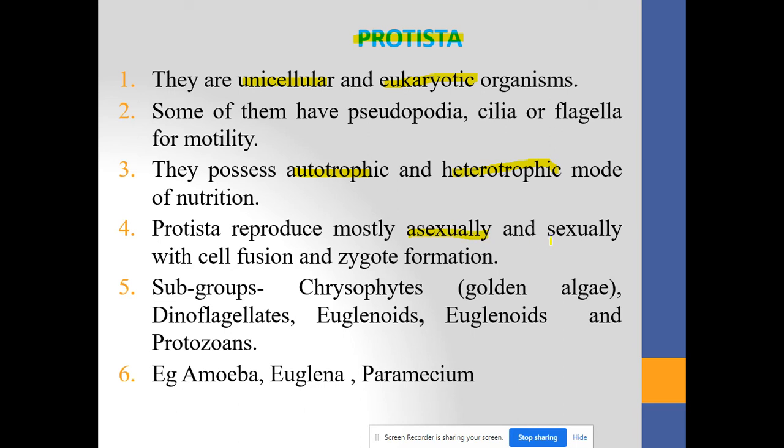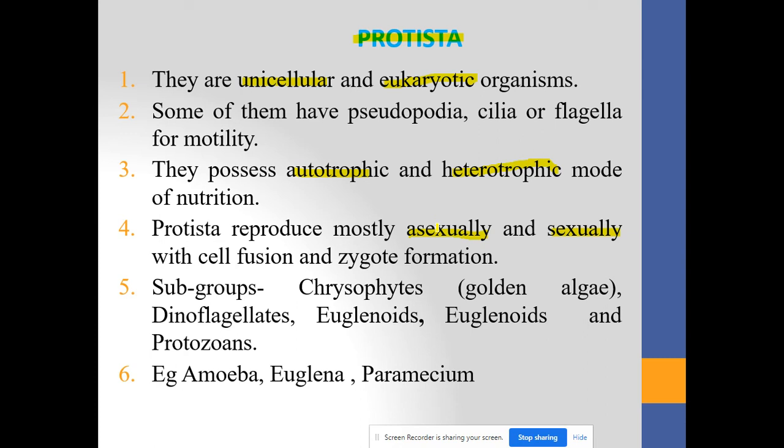Means they are having both the methods of reproduction. They are able to get reproduced by both the sexual method as well as the asexual method, but with cell fusion and zygote formation. They are divided into certain subgroups such as the chrysophytes, then dinoflagellates, then